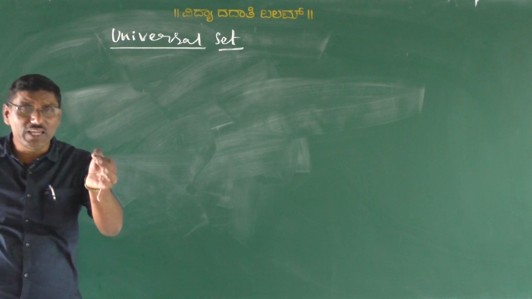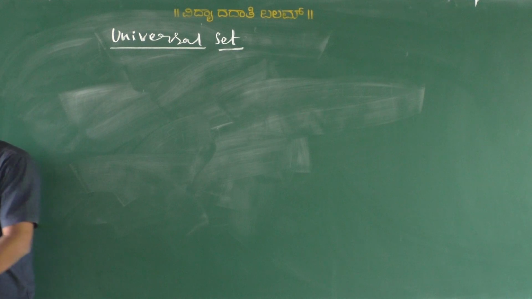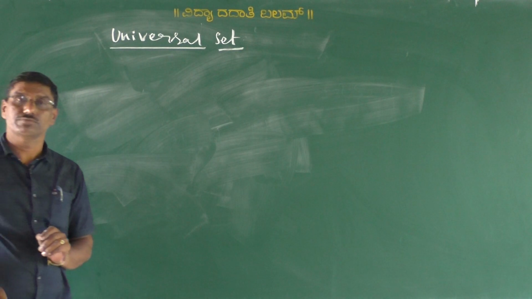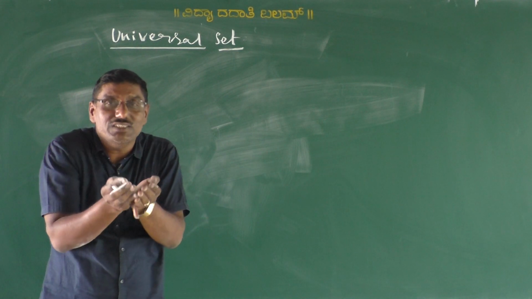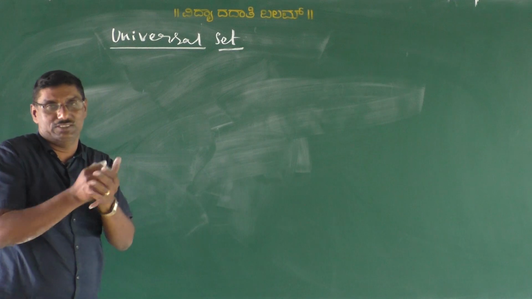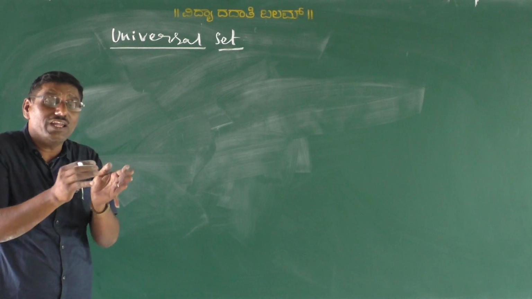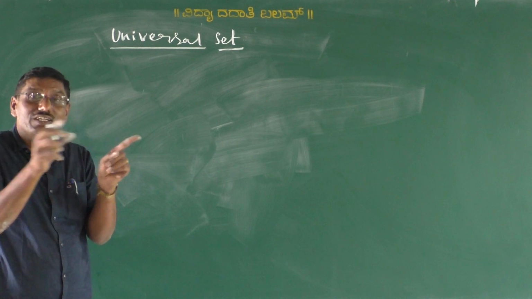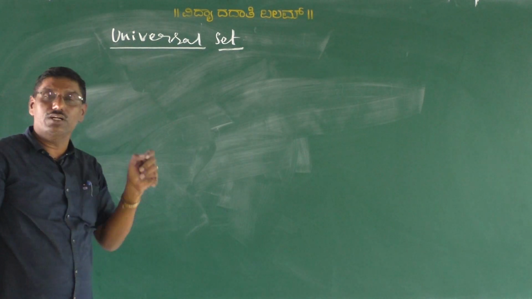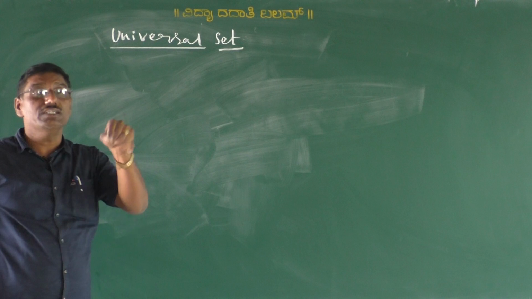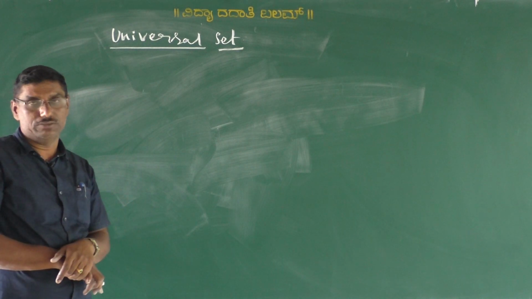Universal set is the biggest set, my dear students. To discuss the biggest set, we consider some of the subsets. By considering the subsets, we can discuss the universal set. That universal set is a biggest set.